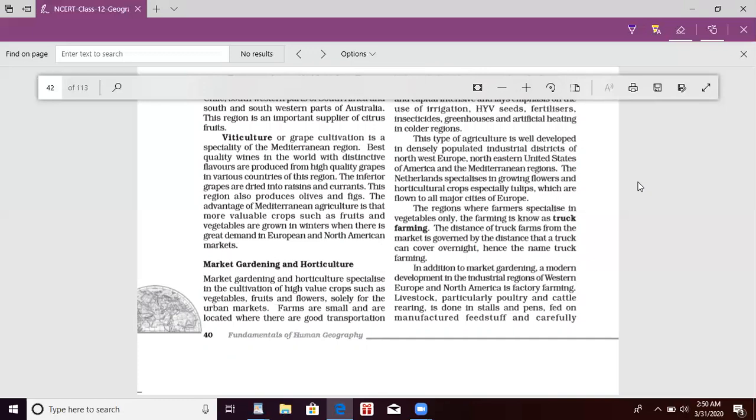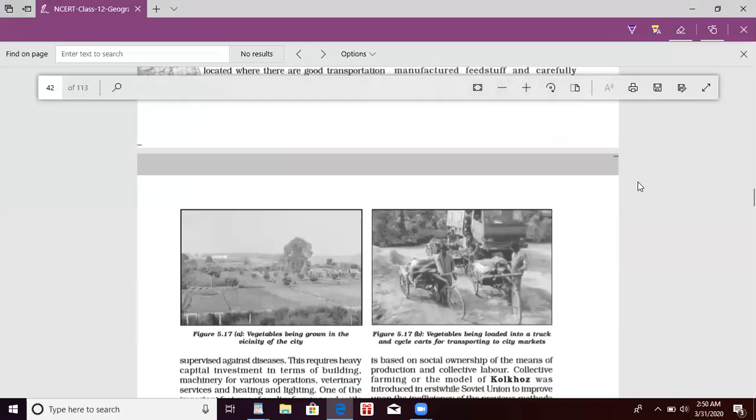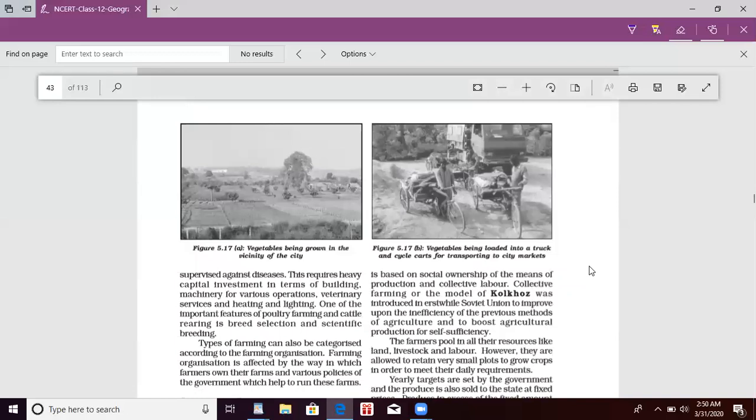In addition to market gardening, a modern development in the industrial regions of Western Europe and America is factory farming. Livestock, particularly poultry and cattle rearing, is done in stalls and pens, fed on manufactured feedstuff and carefully supervised against disease. This requires heavy capital investment in buildings and machinery for various operations. You can see these are the vegetables which are near to the town, in the vicinity of the town, so that they can sell their product as it is a perishable item.